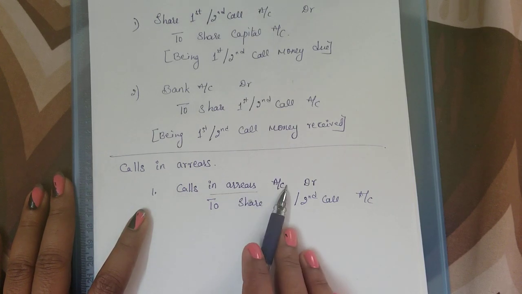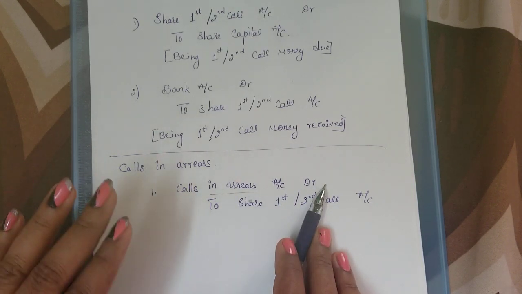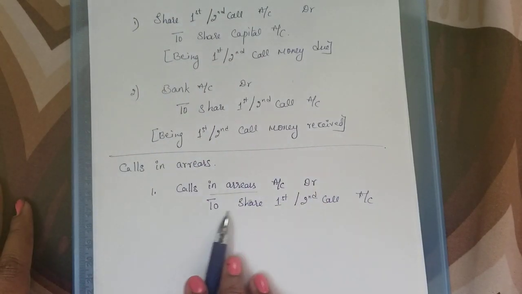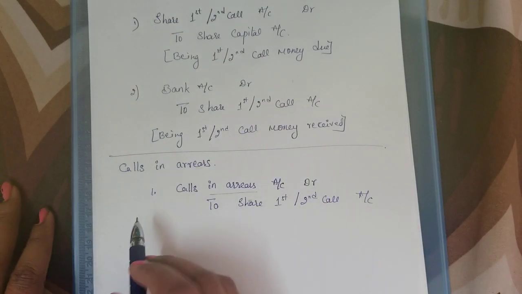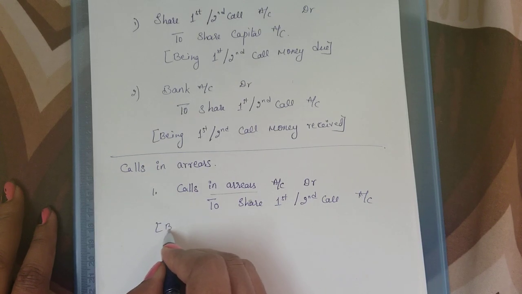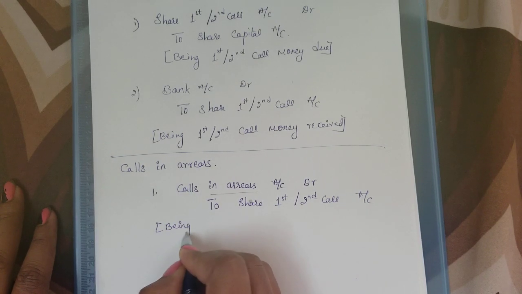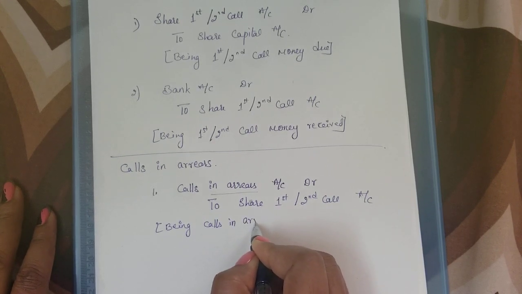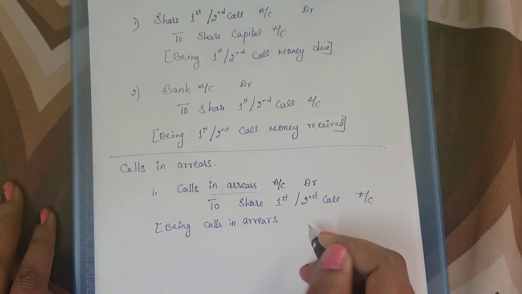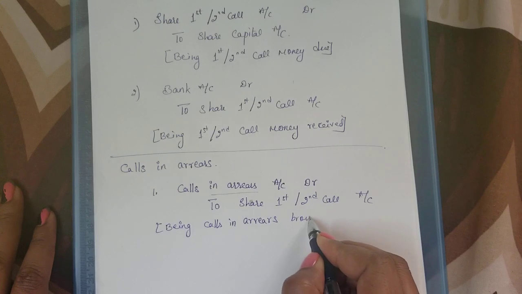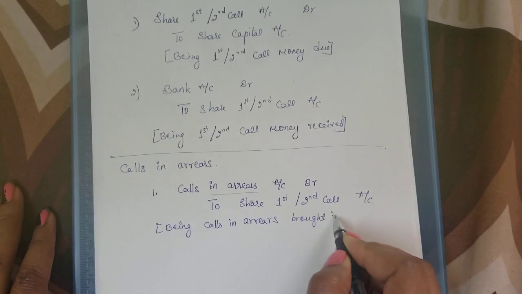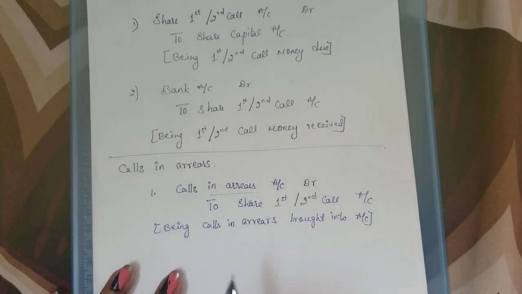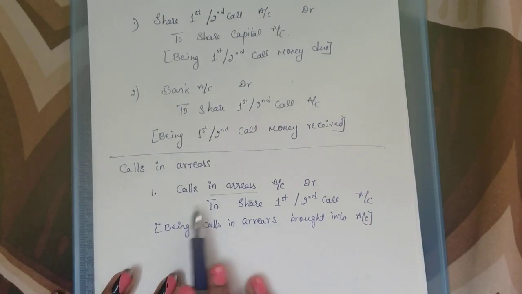And since the amount is not paid, calls in arrears is increasing, so it is debited to share first or second call account. For this, the narration being calls in arrears brought into account. We are showing an account for the calls in arrears, how much money is not paid yet.